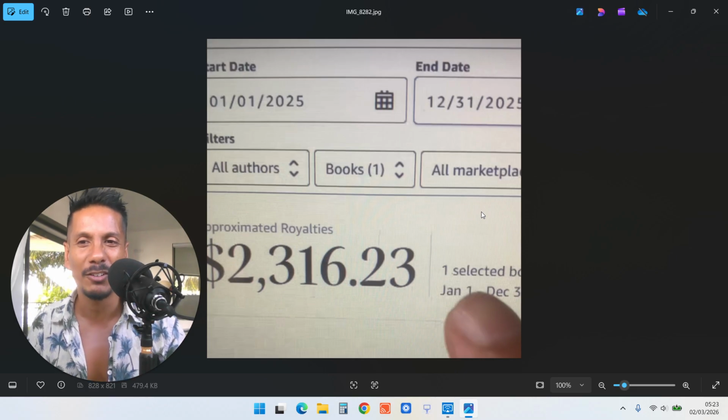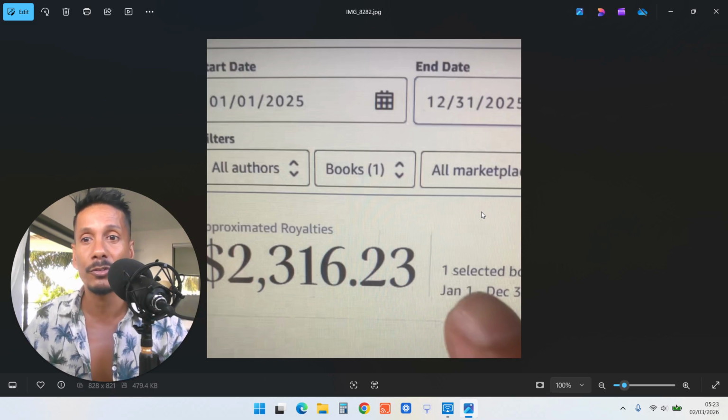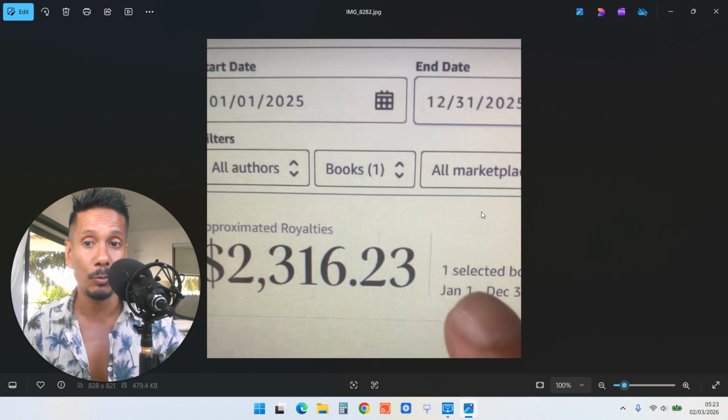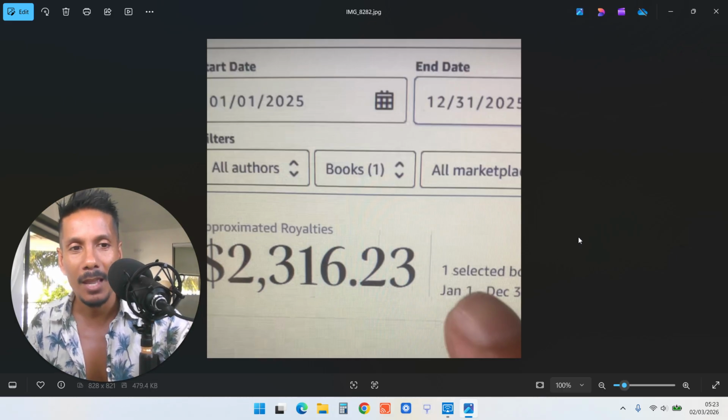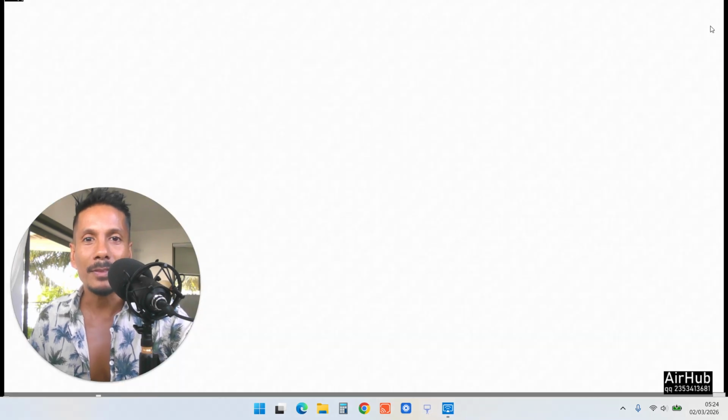And if you're wondering why I'm banned, it's because I created multiple accounts because I was helping several friends create money on Amazon KDP. They were making money, I was making money, Amazon were making money. So I don't see the problem why they banned me, but still they banned me. They're very strict. So look after your account, guys, because once you're off, it's very hard to get back. Okay, so there you go.